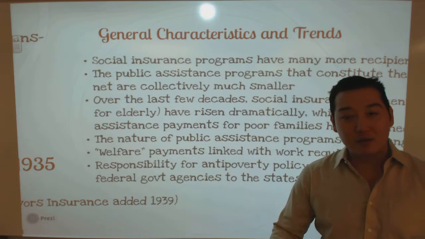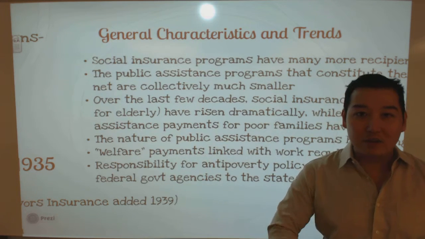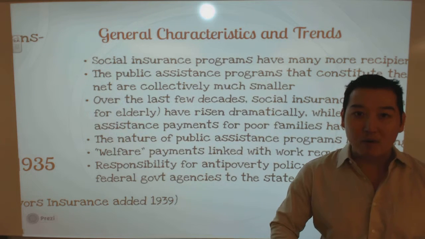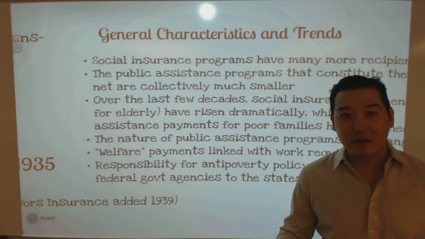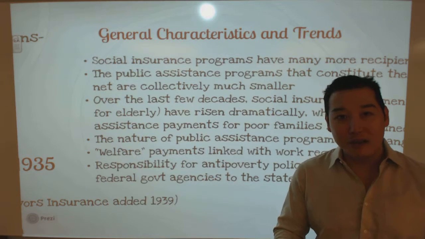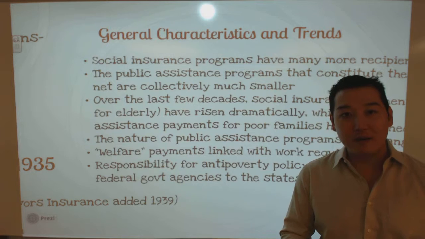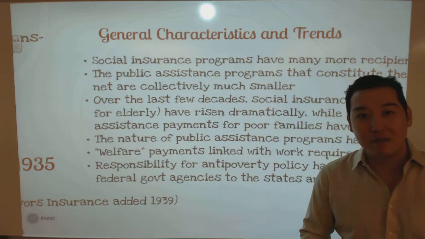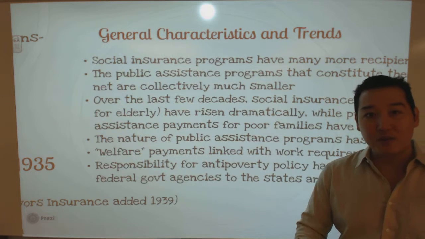If we're thinking about trends over time, social insurance payments have increased rapidly throughout the last decades. But federal government spending on public assistance payments has decreased significantly over the last few decades. So we have different trends.